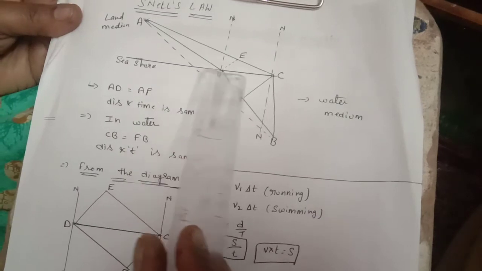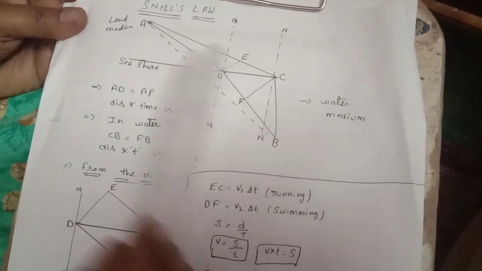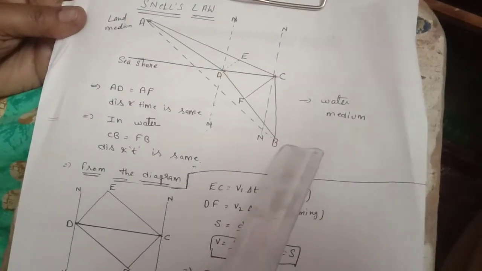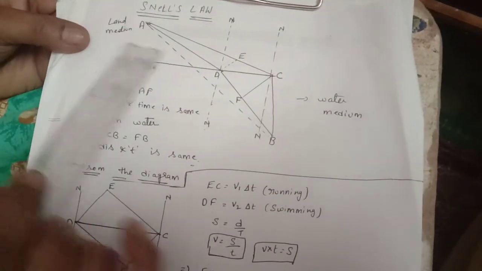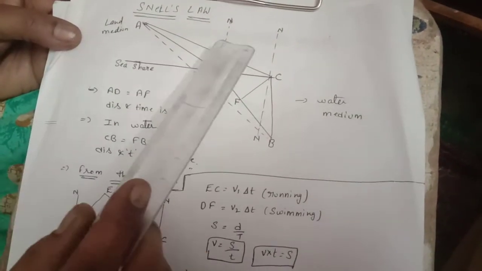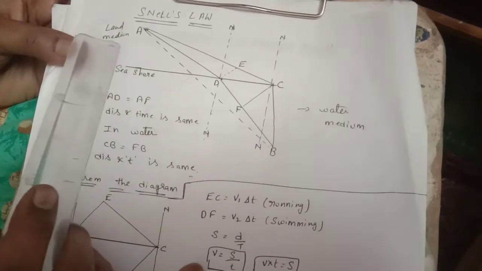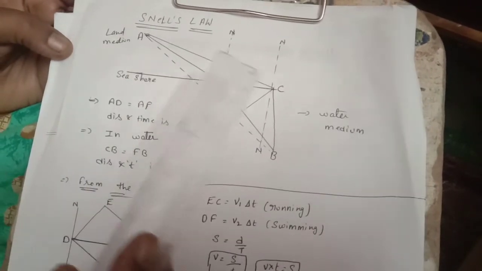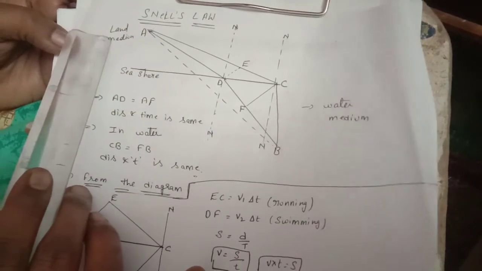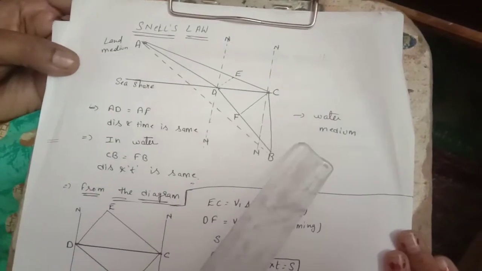This is a seashore. Here A and B. This is a land medium and this is a water medium. So the land medium we will call a rarer medium, and this is a denser medium. In the previous class I explained this, so that law will follow here.